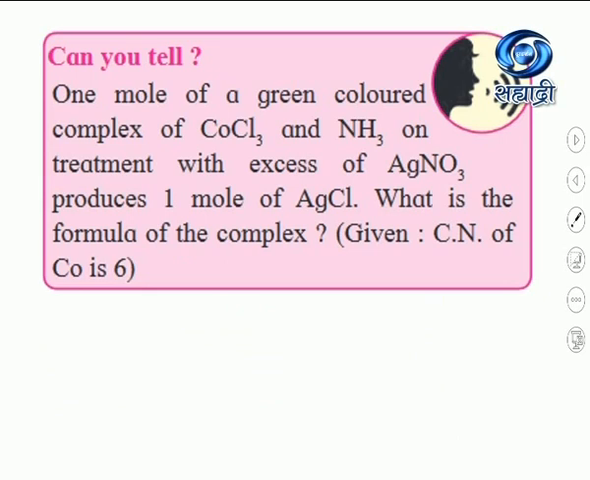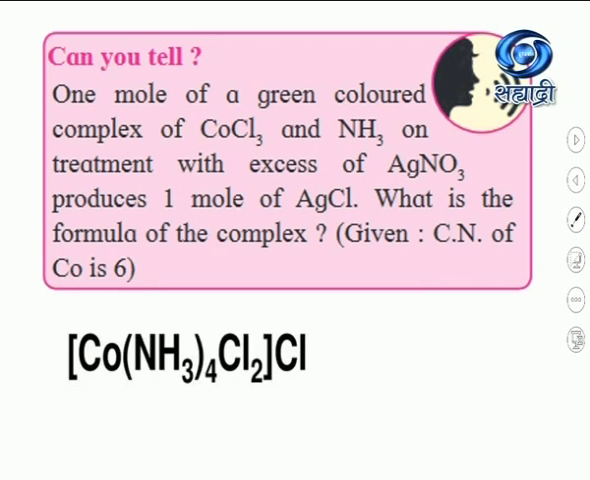Now the next: 1 mole of a green colored complex of CoCl3 and NH3, on treatment with excess of AgNO3, produces 1 mole of AgCl. What is the formula of the complex? And we have been given that the coordination number of cobalt is 6. Here the information given is